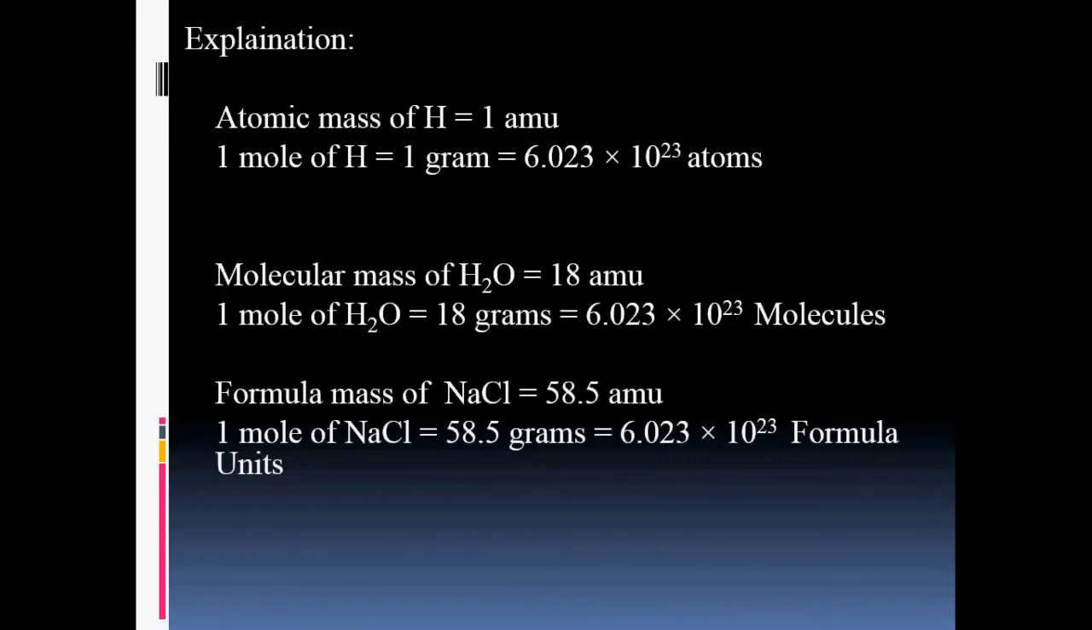As we know that the molecular mass of water is 18 amu, when we express the molecular mass of water in gram, then it becomes equal to 1 mole of water, which is also equal to 6.023 into 10 raised to the power 23 molecules. As the formula mass of sodium chloride is 58.5 amu, when we express this formula mass in gram, then it becomes equal to 1 mole of sodium chloride, which contains Avogadro's number of particles, meaning 6.023 into 10 raised to the power 23 formula units.